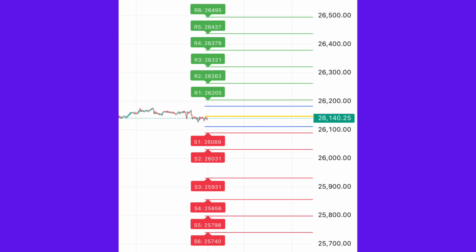This area will act as a battle zone tomorrow morning. Whichever side breaks with strength will decide the intraday trend. So remember this: no trade in the middle. Trade only at levels.